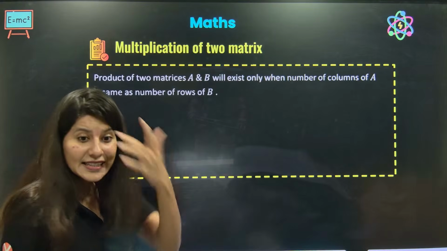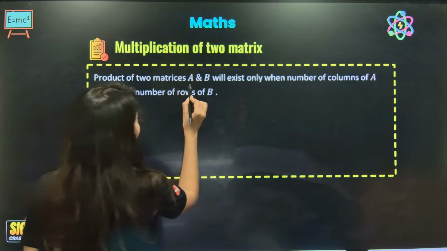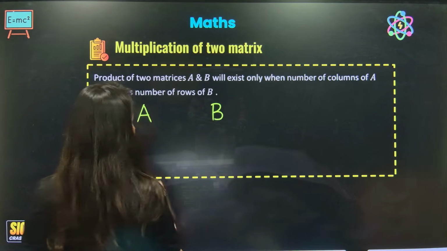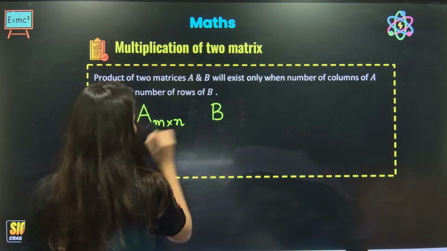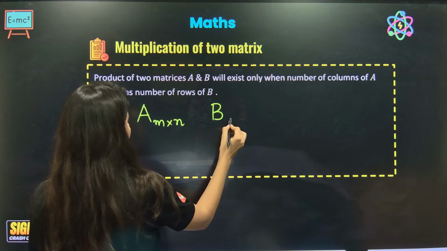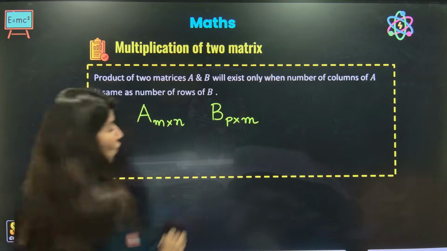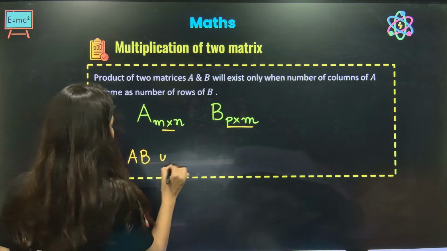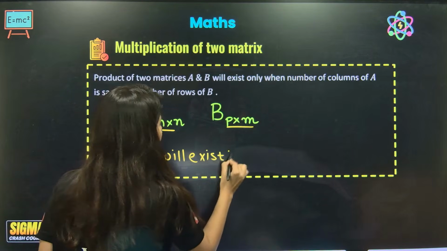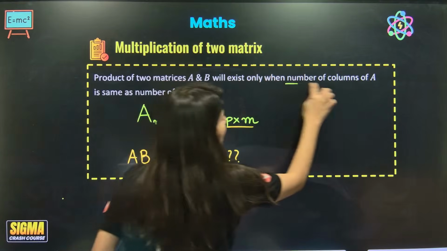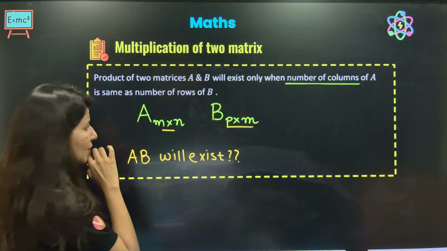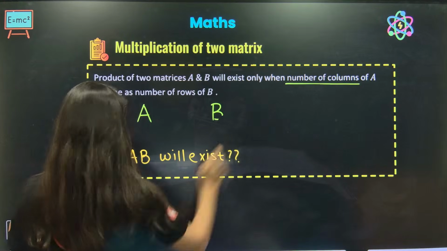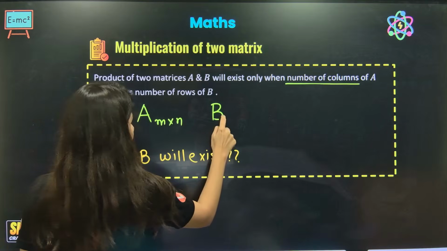First of all, when exactly is matrix multiplication possible? The product of two matrices is only possible when, suppose we have matrix A and matrix B, A is of order M cross N and B is of order N cross P. This is the order of A, this is the order of B. Now we have to figure out whether the product AB will exist or not.